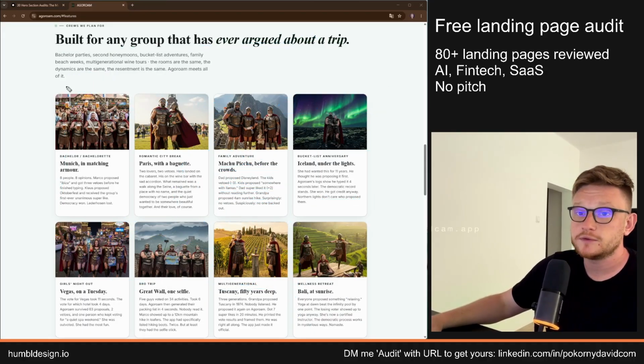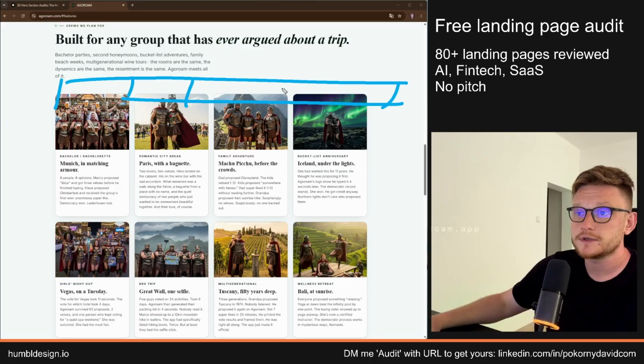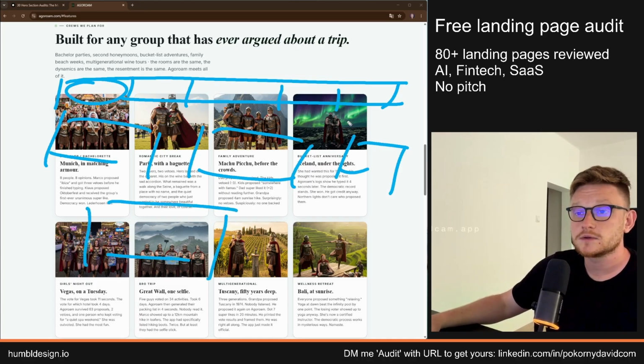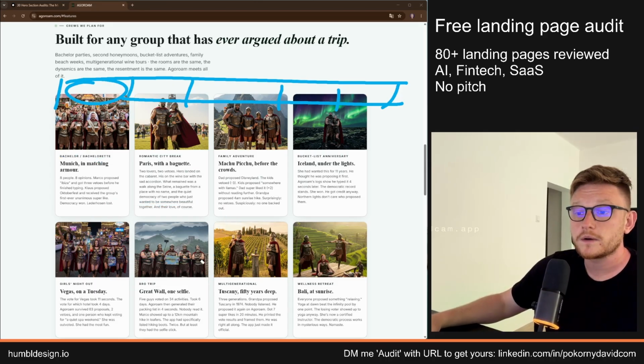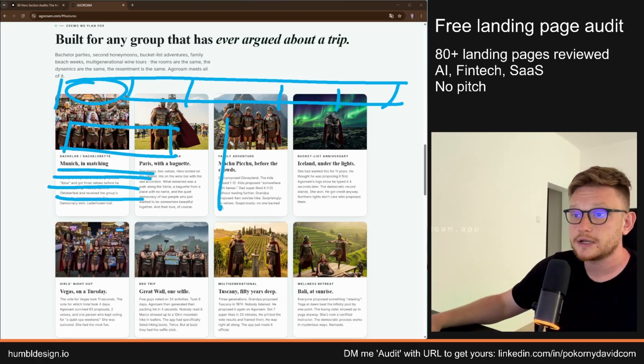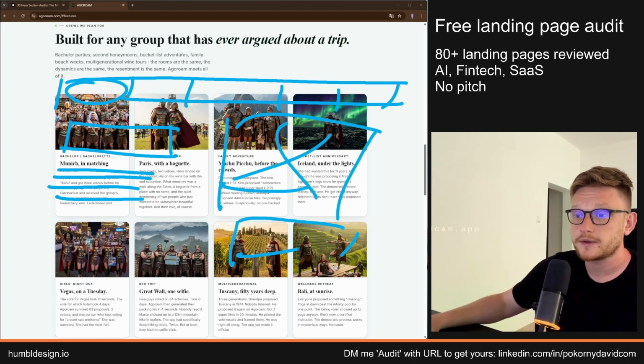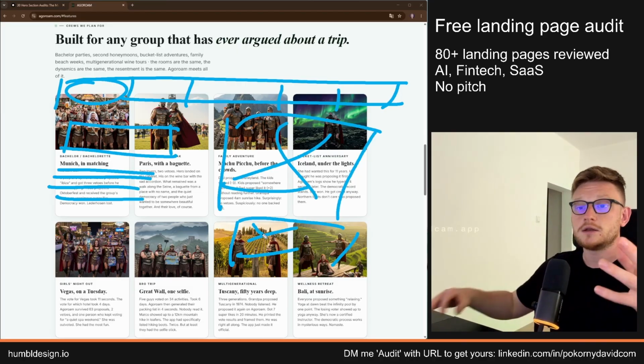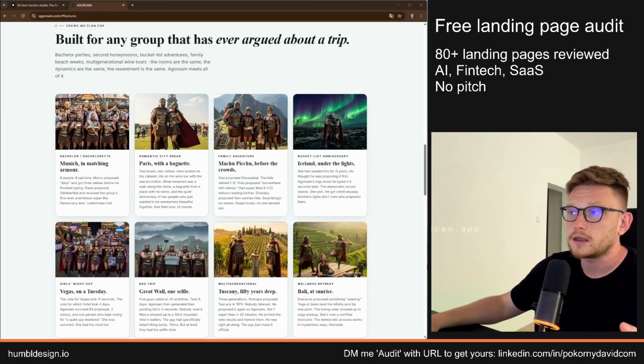But if you do this tab view and I click on the first tab, it opens up all sorts of different app screenshots about the trip. You can do the title, Munich in matching armor, then the description, and then the product screenshots from the planning, because you still need to push the product. You still need to showcase the product. If you don't do that, this looks like a blog post section that I can click on.